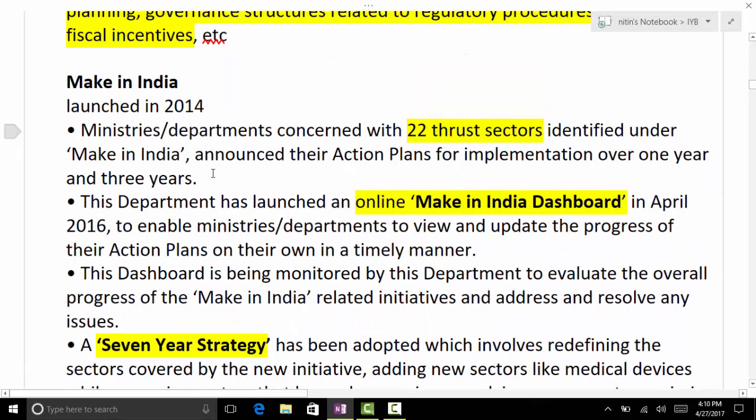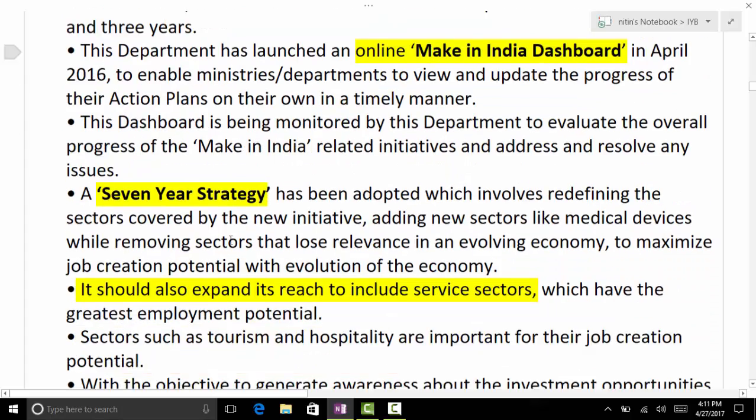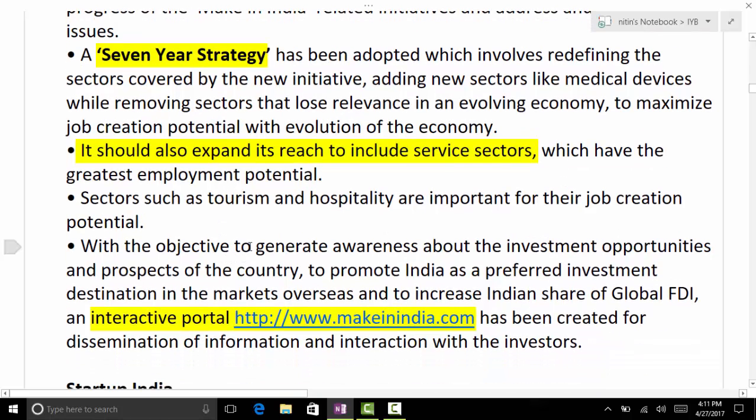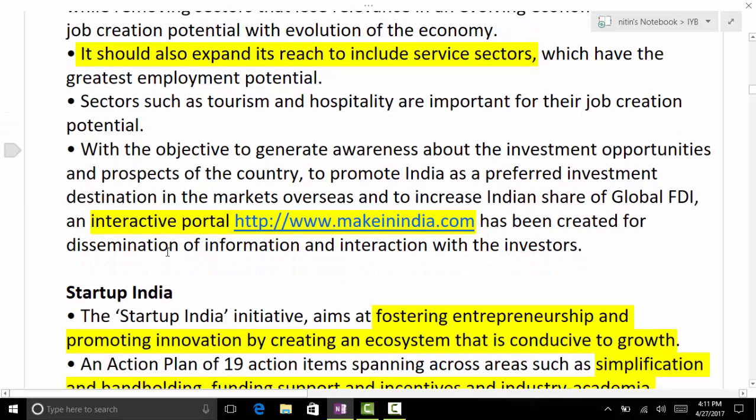So though on one side Make in India basically focuses on manufacturing based industries, in the future it says it should also include the service sectors. So it appears somewhat paradoxical, but if it comes as a statement in the PT, it is the correct statement given in our Indian book. There is an interactive portal as well, makeinindia.com.